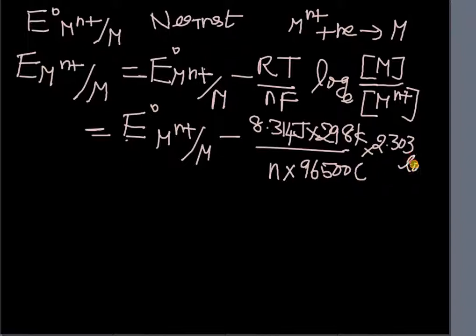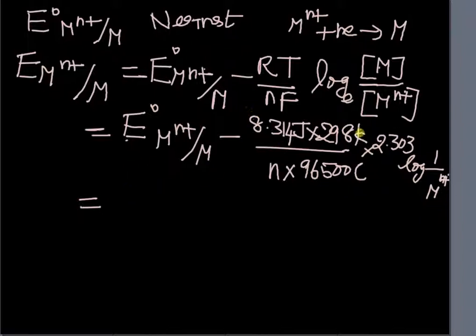Now we can write log M. M is the solid, so the concentration of the solid is taken as unity, log 1 by Mn+. This is the expression that we get for the relationship between the electrode potential of the metal and the concentration of the ion.